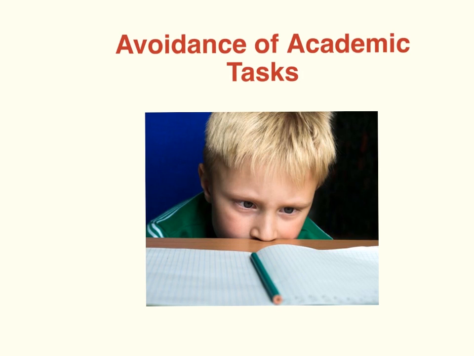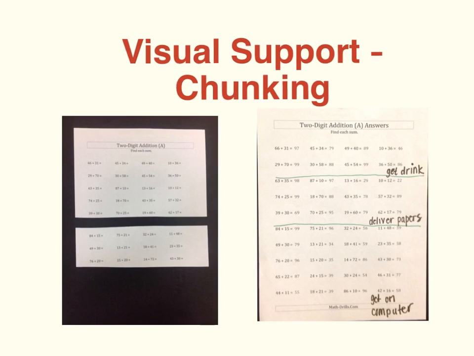If the behavior is determined to be avoidance of academic tasks, the team may explore a number of strategies. When work appears to be overwhelming, chunking is a visual support that can make work appear doable. Here are 2 examples of chunking.